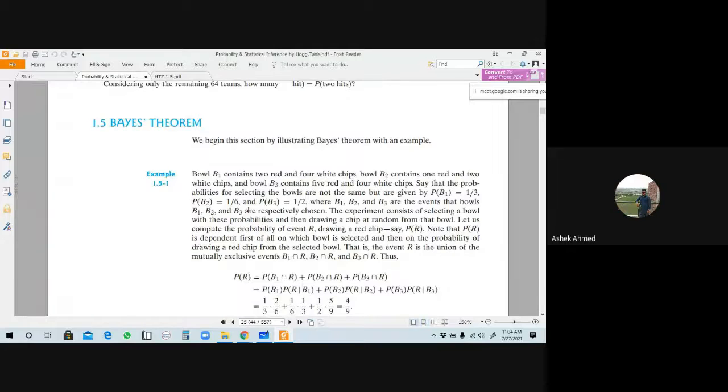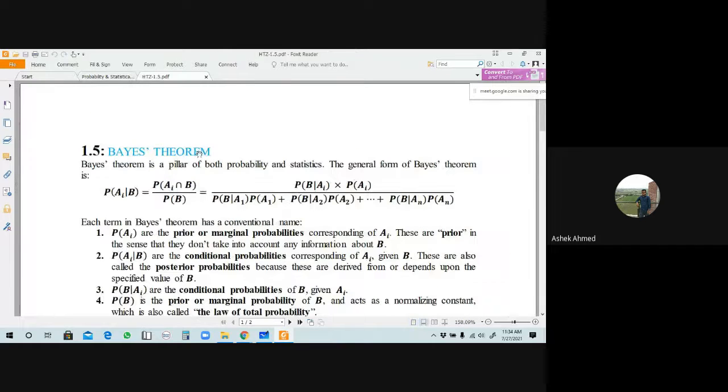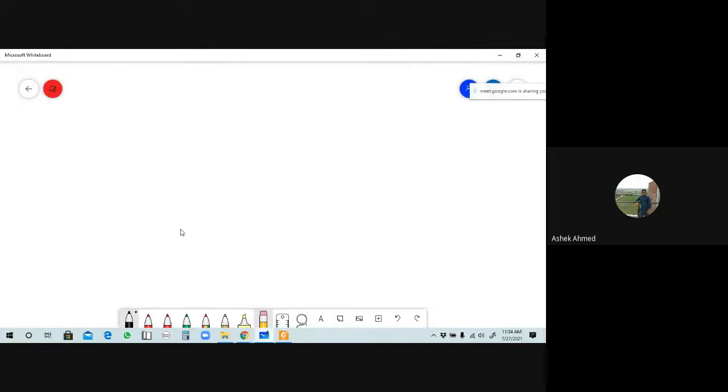Yes, sir. Okay. Today we will start a new topic. This is Bayes theorem. The Bayes theorem is a pillar of both probability and statistics. The general form of Bayes theorem is this: it is the concept of conditional probability. This is the probability of Ai given B.